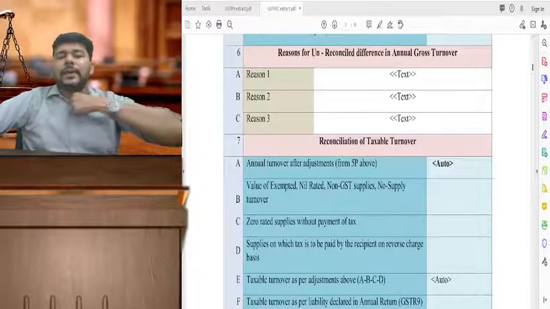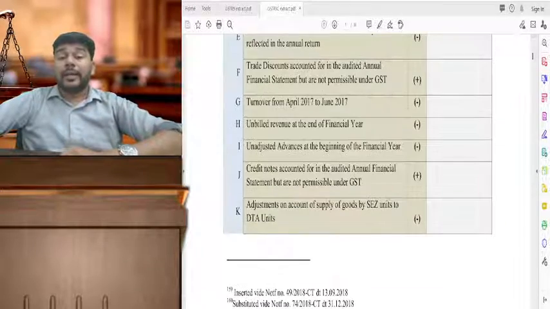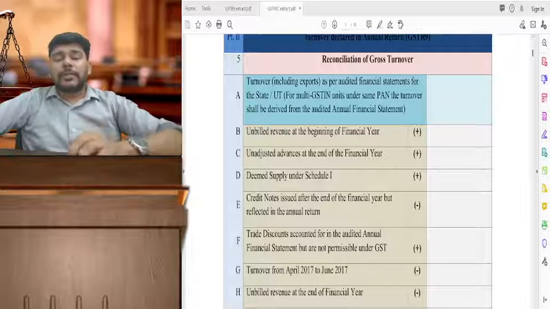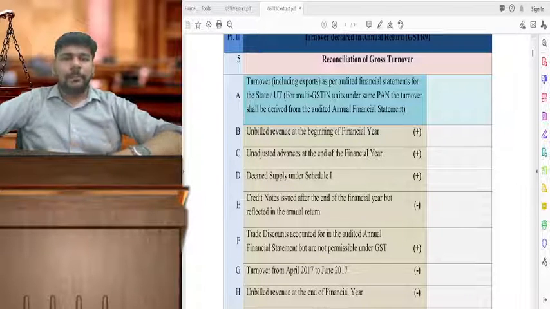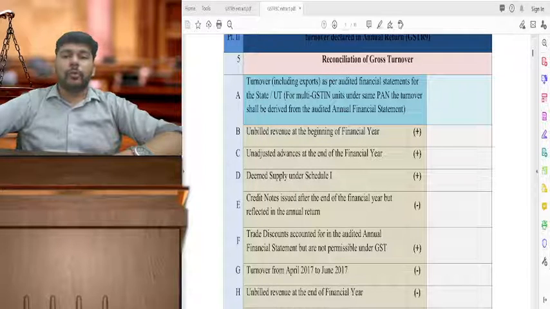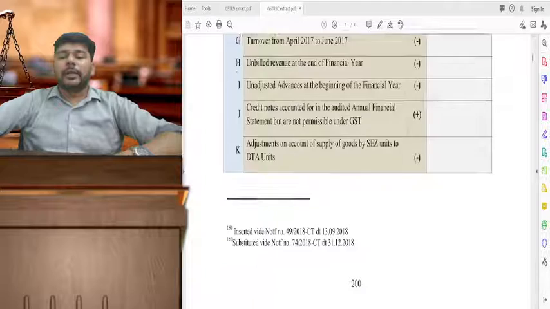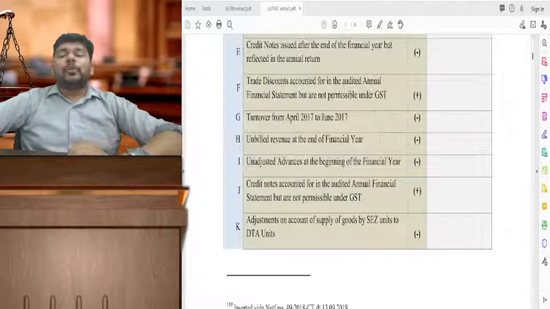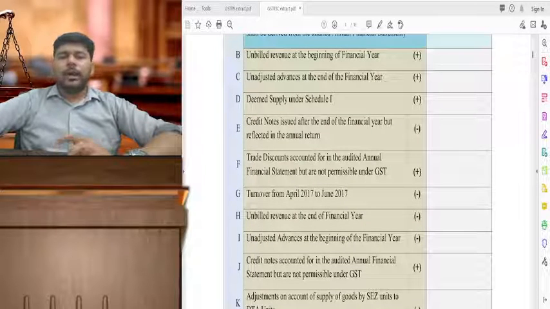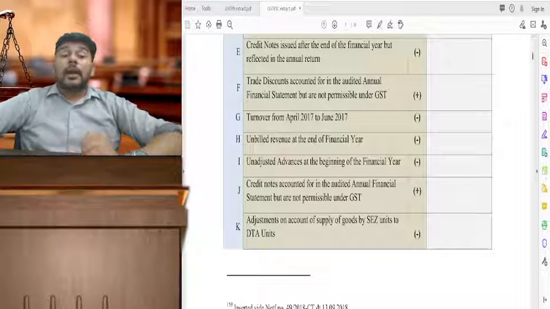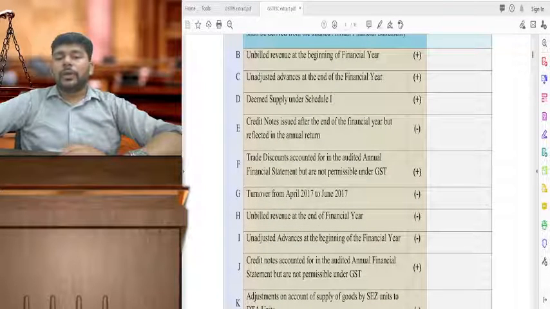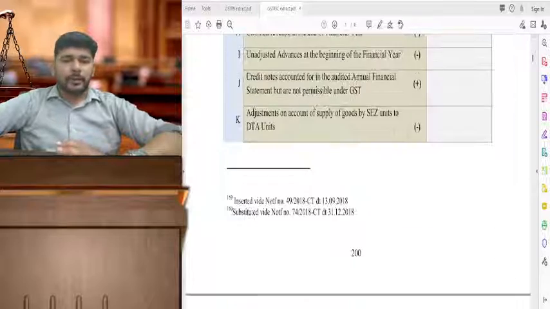So we'll quickly take a glance through the turnovers which are to be reported, or the data which is to be reported in GSTR 9C. The audited turnover of that specific state for which this 9C is being filled. So especially for the entities having more than one registration, you can report this data from your actual books of accounts and bring it in line with the GST returns by way of a reconciliation. To the extent possible, please ensure that the data of the unbilled revenue, unadjusted advances, unbilled revenue at the end of the year, credit notes, debit notes, all gets reported over here in a detailed manner.